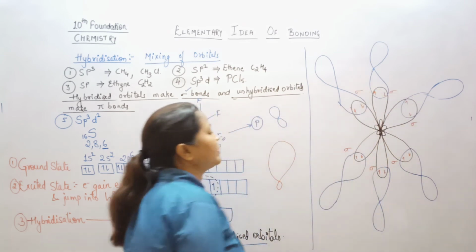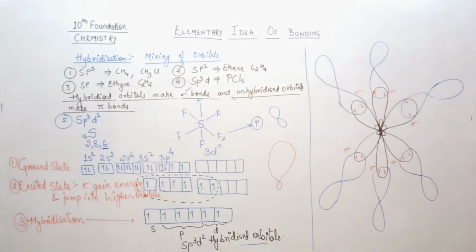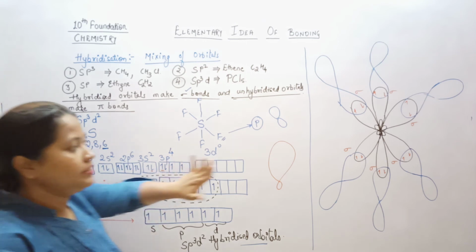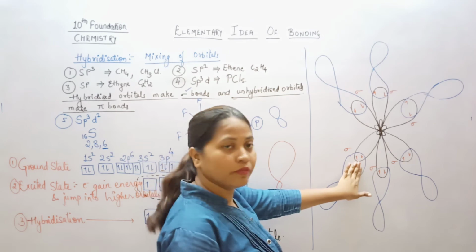So if somebody asks you what is the number of sigma bonds present in the SF6 molecule, there are 6, right? And it is made between the sp3d2 orbitals of the sulfur and p orbitals of the fluorine.